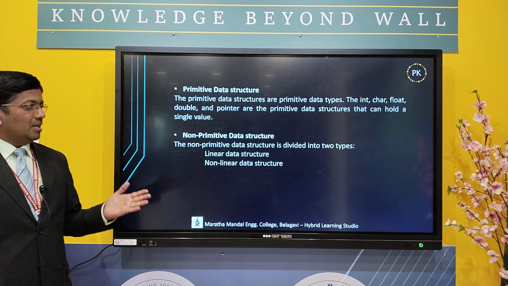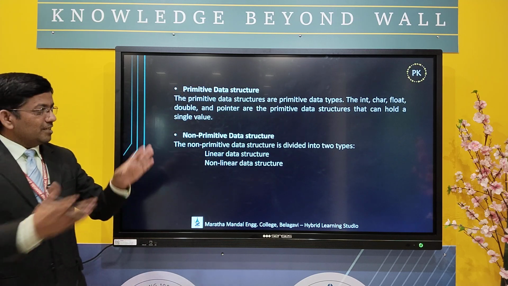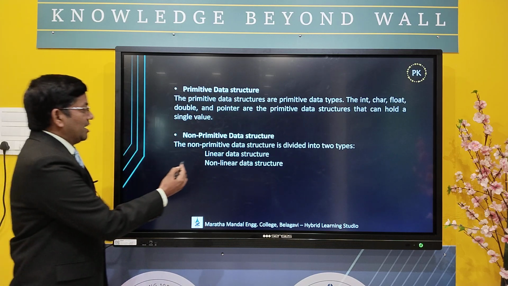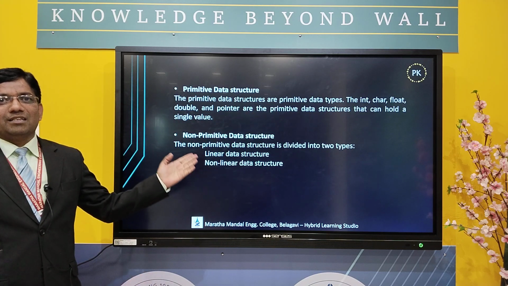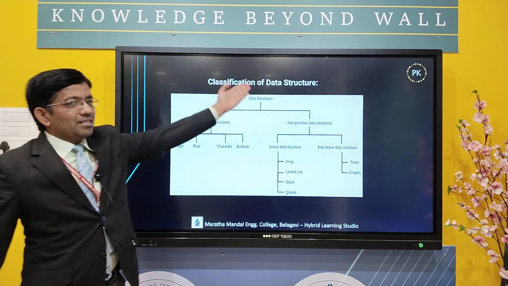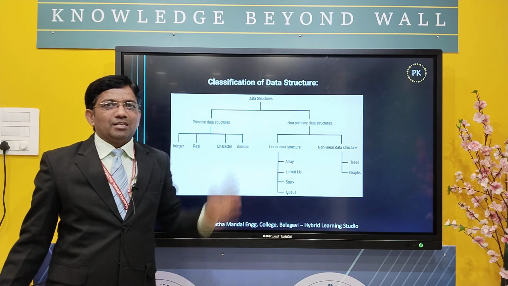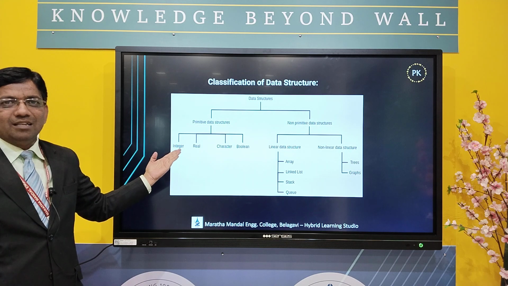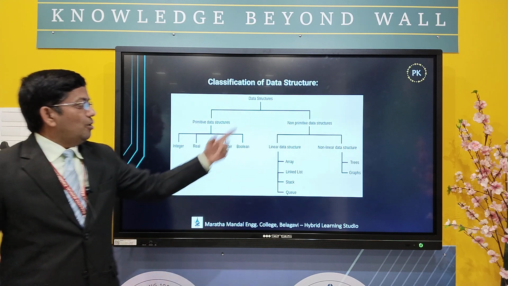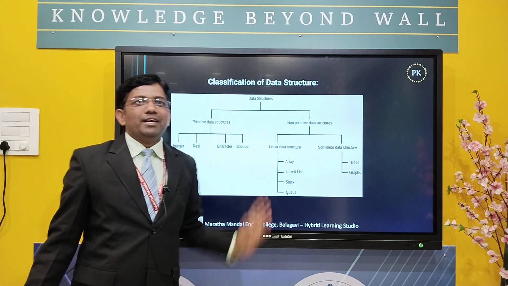Whereas non-primitive data structures are those which are defined or derived from primitive data structures. These can be classified again into two categories: linear data structures and non-linear data structures. That is what you can see here in the diagram. Data structures can be classified into two categories: primitive and non-primitive. Primitive ones are the basic data types: integer, real, character and boolean. Non-primitive is again divided into two categories: linear data structures and non-linear data structures.